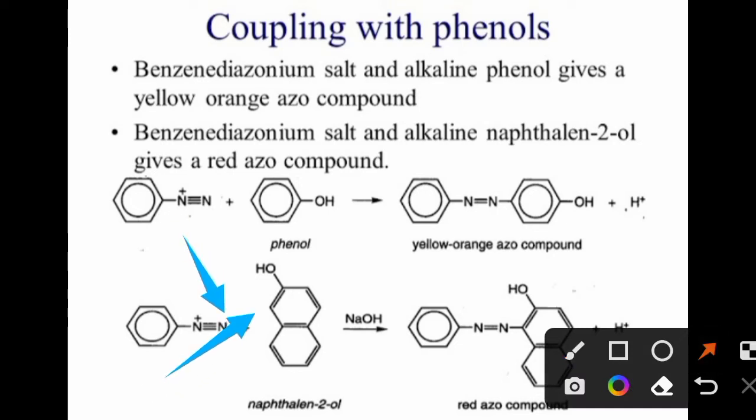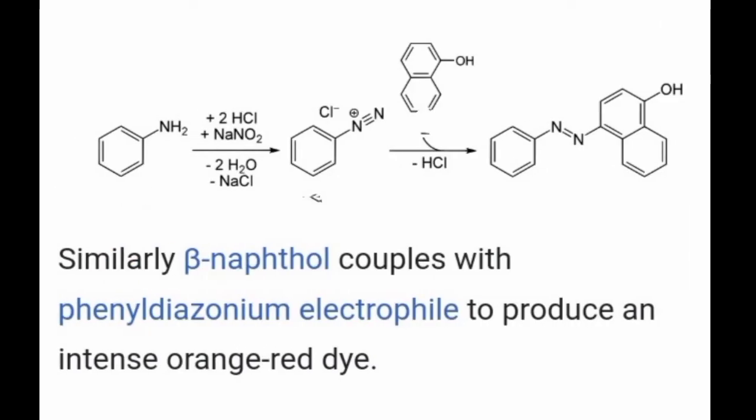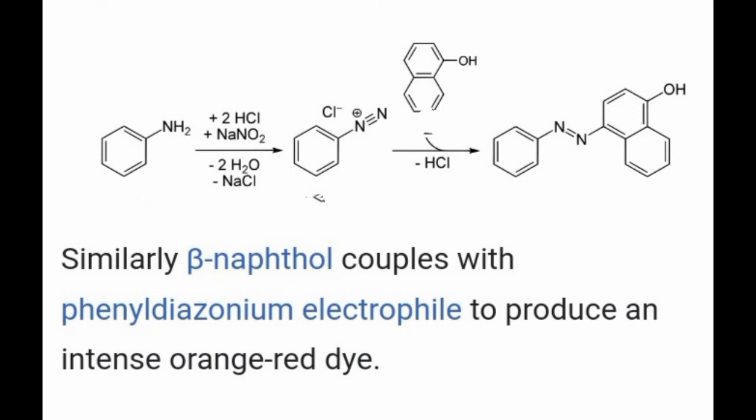Now hydrogen from here will be given out, HCl is formed and nitrogen gets bonded with the carbon of the ortho position according to the OH group present in beta naphthol. This is the similar reaction, how beta naphthol with phenyl diazonium electrophile produces an intense orange red dye.